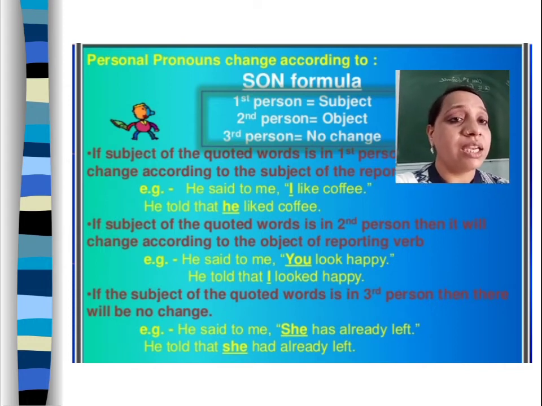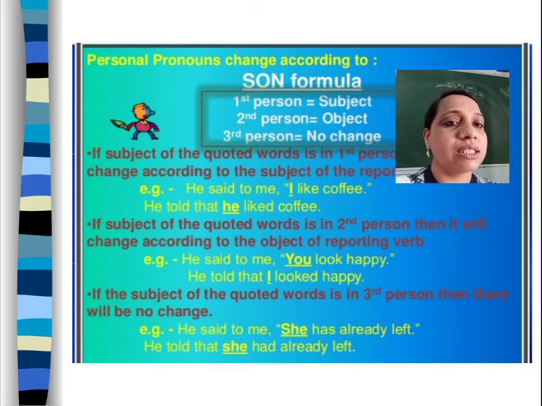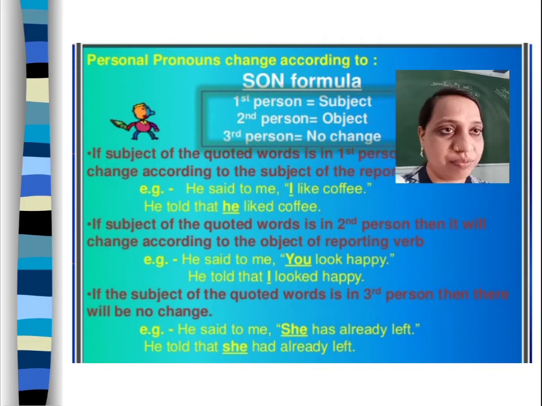See the condition. He said to me, I like coffee. So he told that, said to will become told. He told me that he liked coffee. Okay. Next is second. If the subject of the quoted words is second person, he said to me, you look happy. You will convert with the object, it's the listener. So he told me that I looked happy.